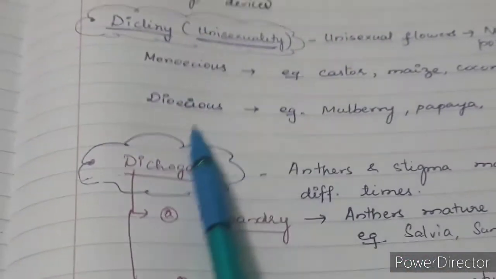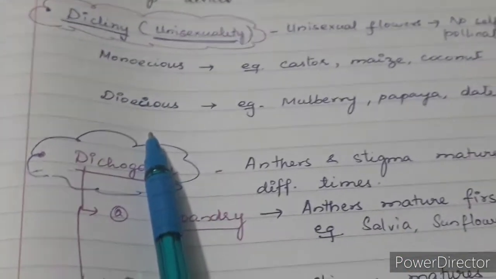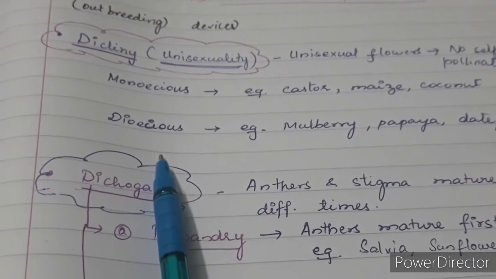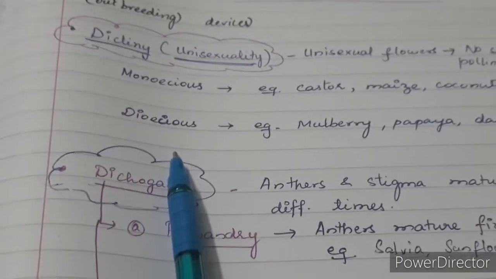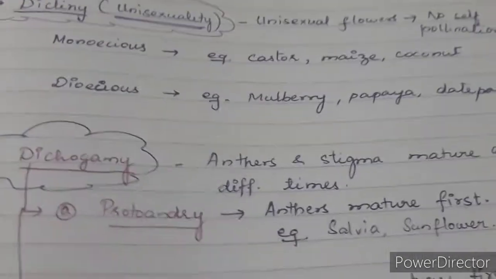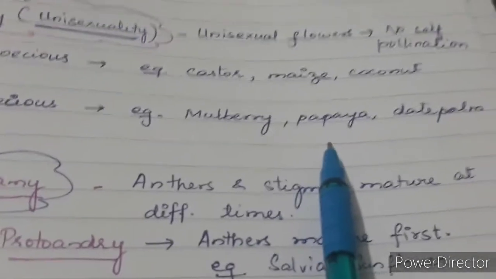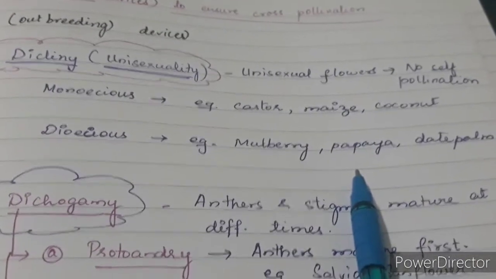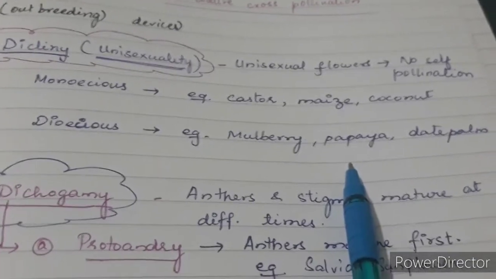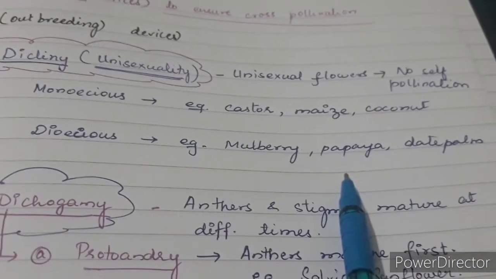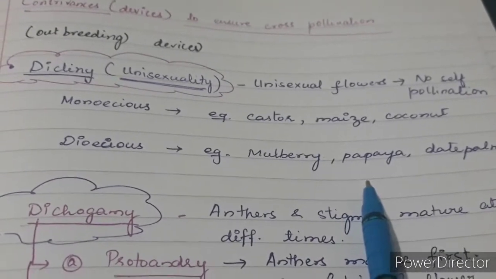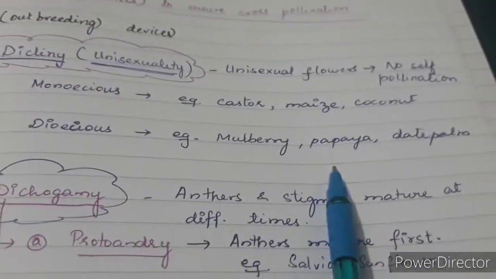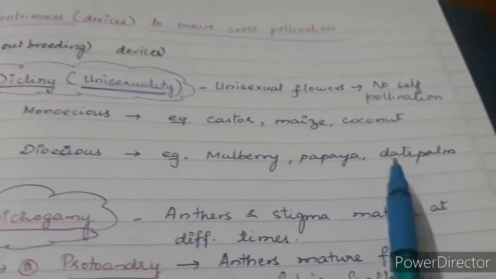And the next thing we have is dioecious plant, where male and female flowers are present in two different plants. So you have a male tree separately, female tree separately. Male plant and female plant are separately identified, which you could see very clearly in case of papaya, because in our locality papaya plants are easily seen. You have a male papaya plant which doesn't produce fruits at all. The female plant only produces fruits. It is necessary to have a male plant so that pollination can happen and fruit formation can follow. There are other examples such as mulberry and date palm.